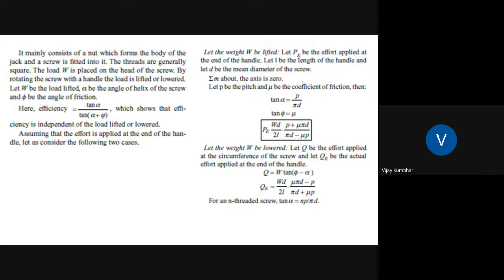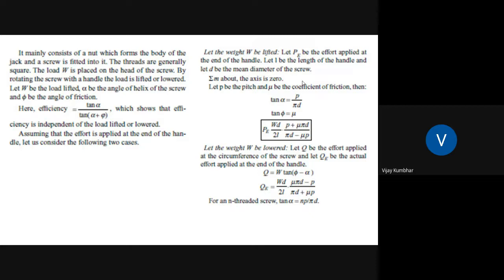Okay. There are two conditions: one when weight is lifted, and another when weight is lowered. In that, suppose P be the effort applied at the end of the handle, L be the length of the handle, and D will be the mean diameter of the screw.